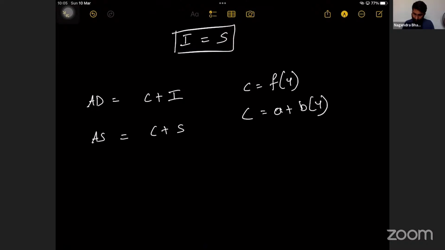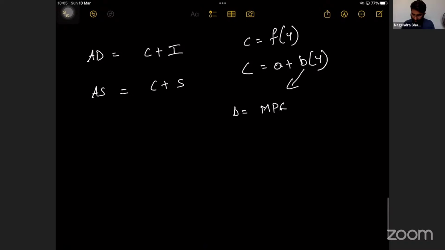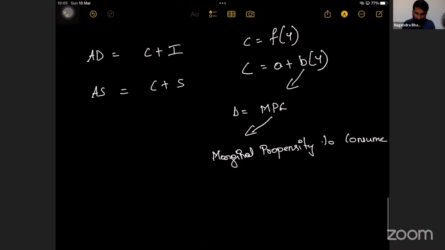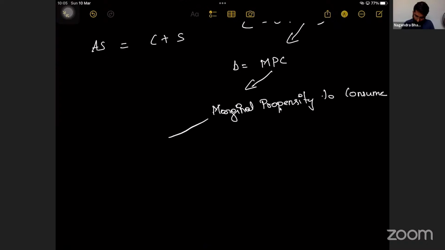Now the question is, sir, what is this B? B is equal to MPC. Sir, what is that MPC? MPC is nothing but marginal propensity to consume. It is marginal propensity to consume. What is this marginal propensity to consume?